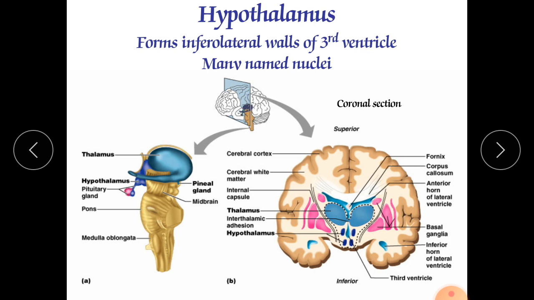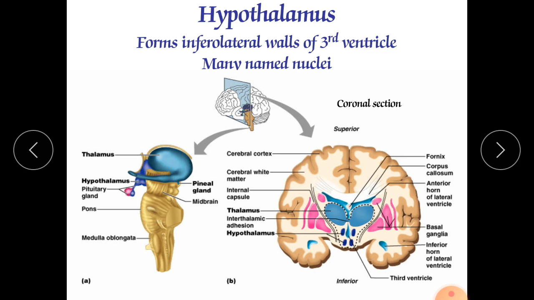It is called mammillary region. It is the nipple shaped region. It is adjacent to the midbrain. It is the most posterior part of the hypothalamus. It includes mammillary bodies and posterior hypothalamic nuclei. The mammillary bodies are small, round, pea-shaped.